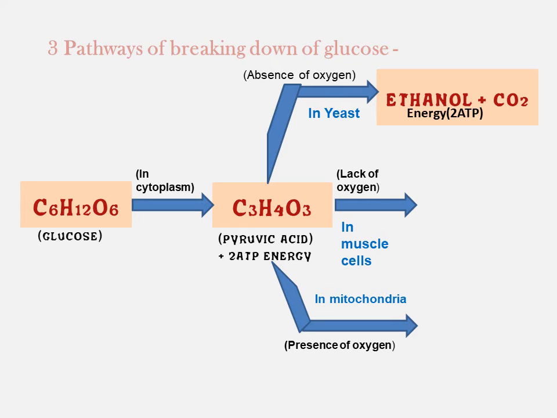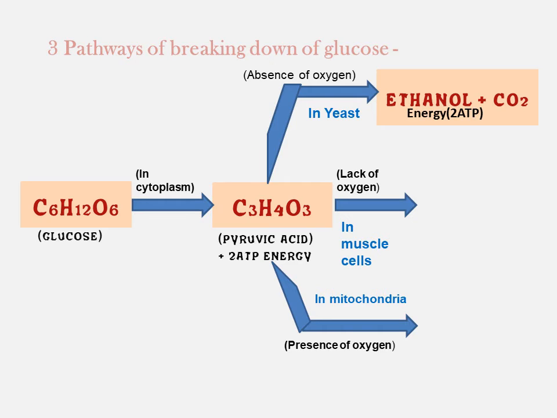Fermentation is conversion of sugar or glucose molecules into alcohol. That process is fermentation, which occurs in yeast cells. So one of the three pathways is absence of oxygen, which occurs in yeast cells. The process is fermentation, the compounds formed are ethanol and carbon dioxide, and energy produced is 2 ATP molecules.